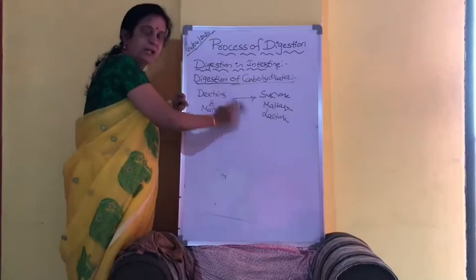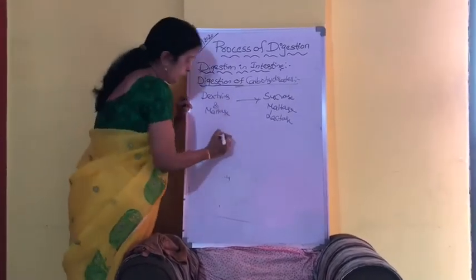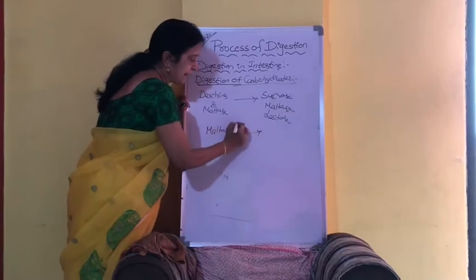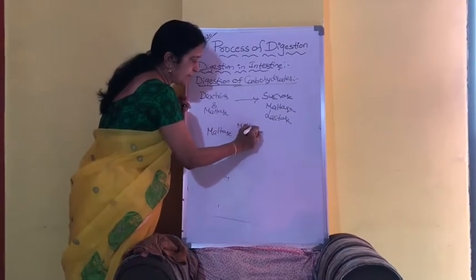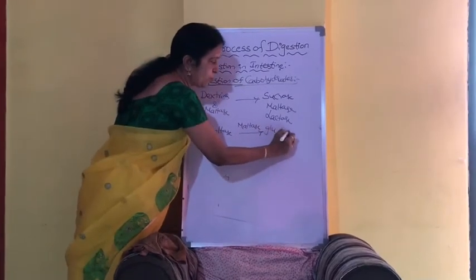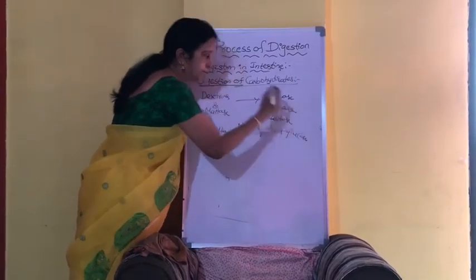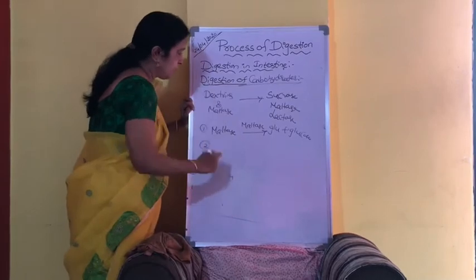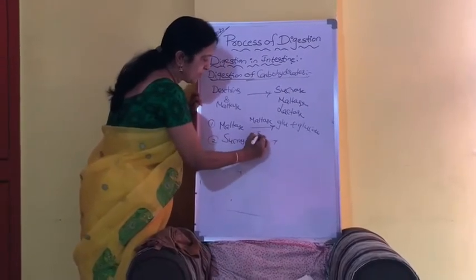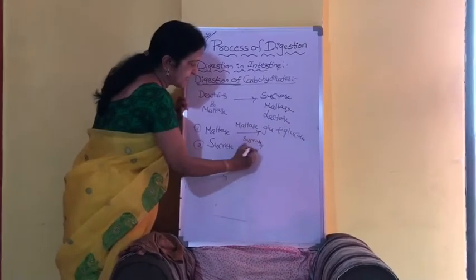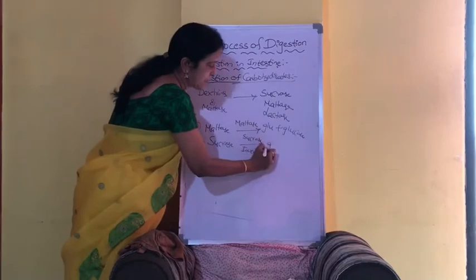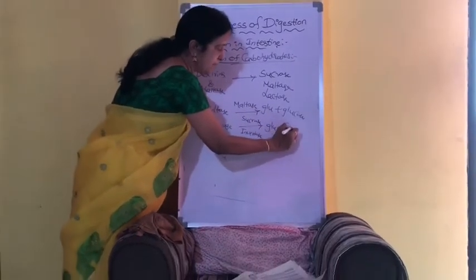Sucrose, maltose and lactose. Now, maltose will be acted upon by one enzyme called maltase and converted into glucose and glucose. Second one, sucrose. On this sucrose, one enzyme called sucrase or invertase will act and convert it into glucose and fructose.